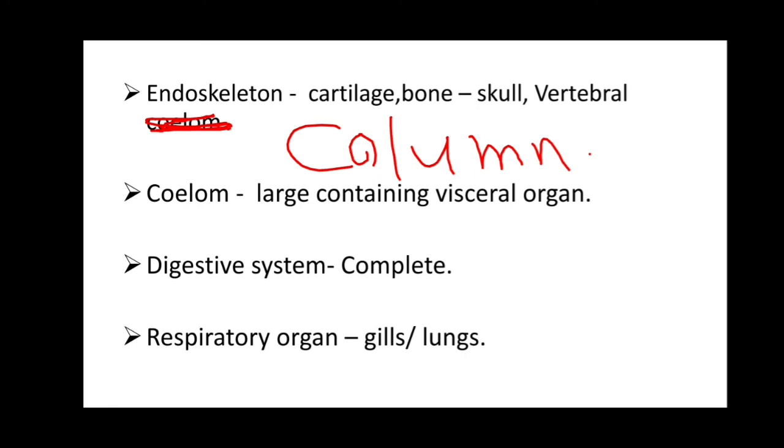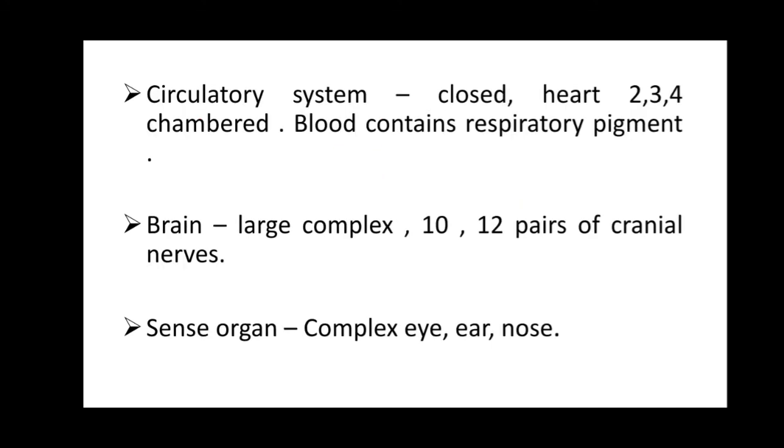As we know, vertebrates are divided into two forms, the higher vertebrates and the lower vertebrates. Lower vertebrates respire through gills, and higher vertebrates respire through lungs. Again, the circulatory system is closed. The heart is two, three or four chambered. The blood contains a respiratory pigment, hemoglobin, which is present in the RBCs. The closed circulatory system shows the presence of arteries, veins and capillaries.